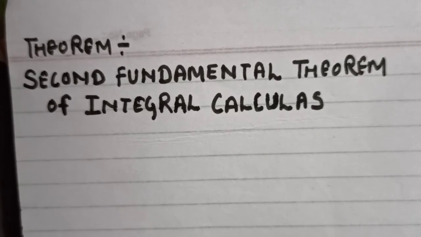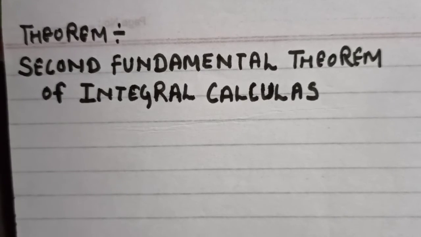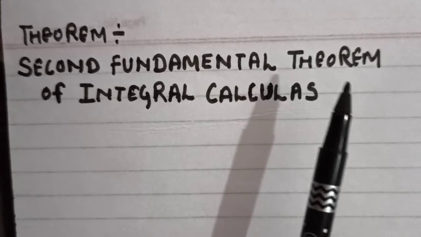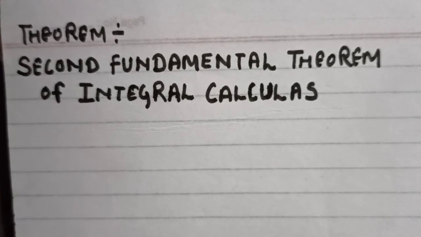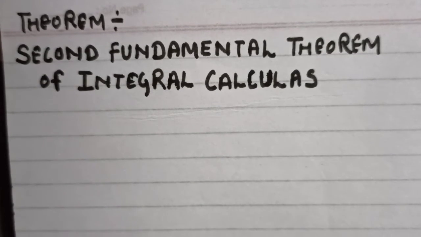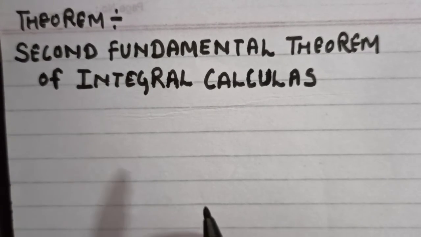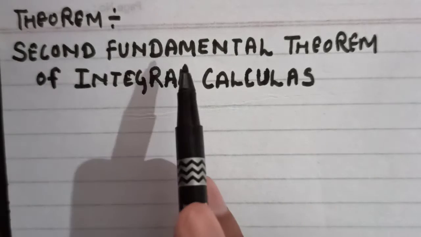Today we are going to discuss the second fundamental theorem of integral calculus in real analysis. So let's start to understand what the second fundamental theorem says. As an overview of the first fundamental theorem: if a function is continuous at any point, you can consider c, then the derivative of this function is equal to the value of the function. So F dash c is equal to f of c. With this in mind, we are going to discuss the second fundamental theorem.